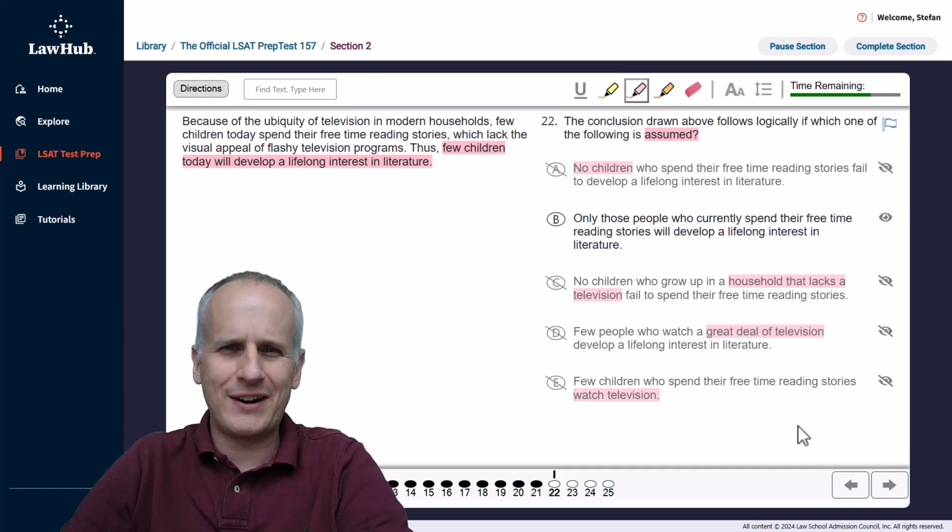Now, remember our negation test for assumption tasks. And when you're looking at choice B, you can just apply the not to the qualifier as opposed to the main verb. So if I read, not only those people who currently spend their free time reading stories will develop a lifelong interest in literature, well, now I've attacked the evidence directly because it said that few children today spend their free time reading stories. Well, if it's not only those people who currently spend their free time reading stories that develop a lifelong interest in literature, a lot more children could develop a lifelong interest in literature today.